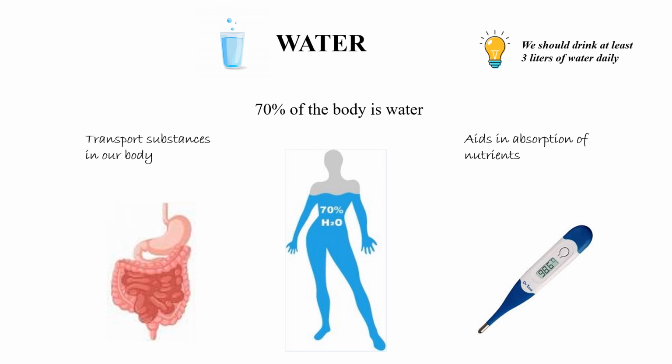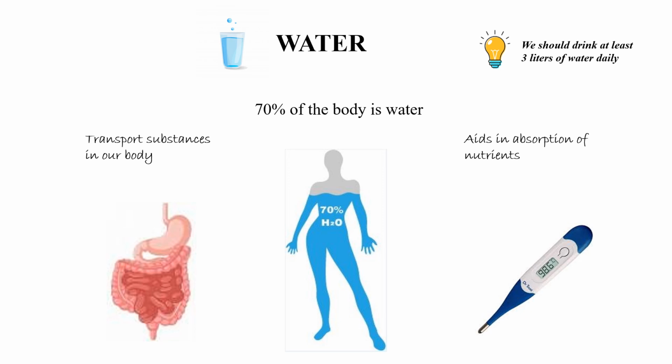It helps to absorb nutrients from food. It helps to regulate our body temperature. It is needed for various chemical reactions such as digestion and excretion, which take place inside our body. So we have to drink lots of water.